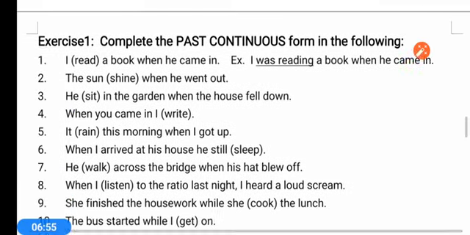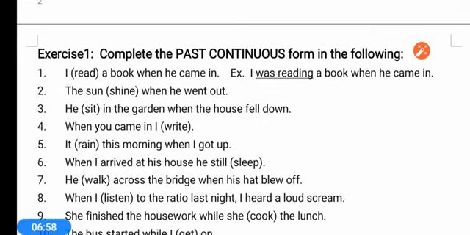Here is one exercise for you which you have to do, and you have to note down in your copy also. All the tenses like present simple tense, past simple tense, past continuous, these all should be written in fair copy. Complete the past continuous form in the following. First sentence: I am reading. I read a book when he came. So you have to use the correct form.